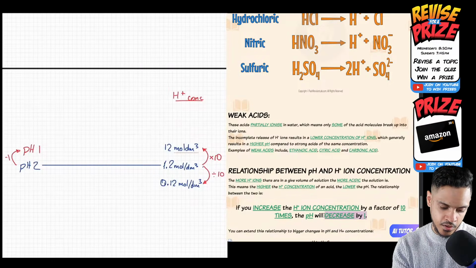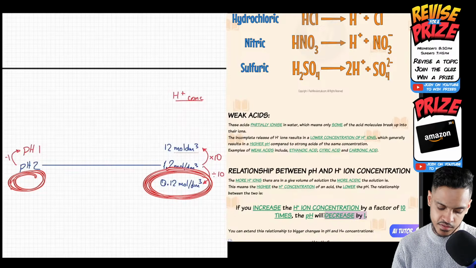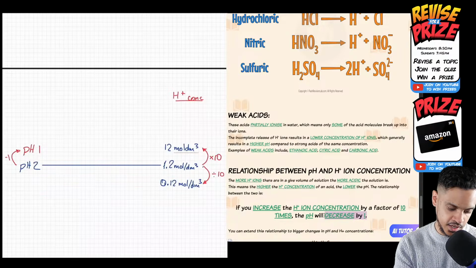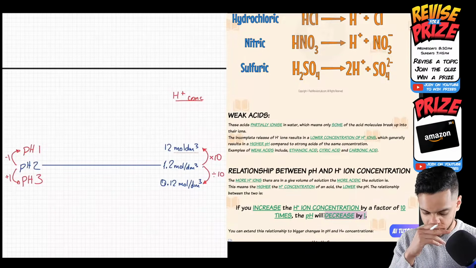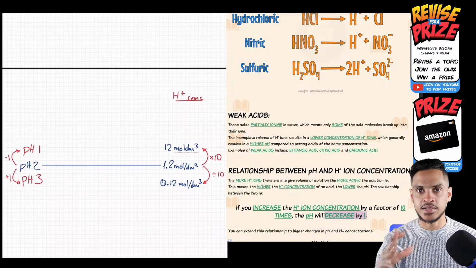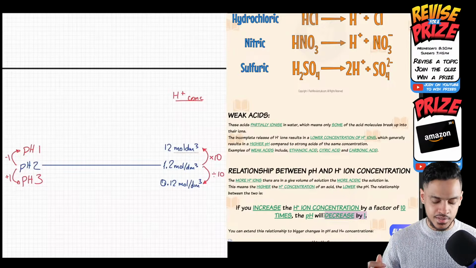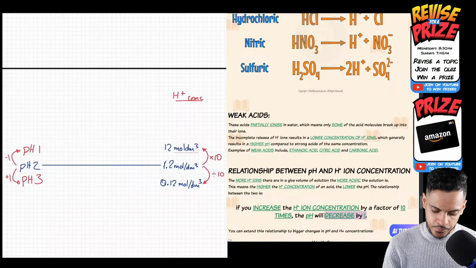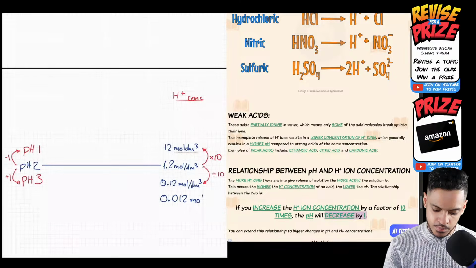What about below? If I decrease the concentration by a factor of 10, what would this pH be? It's going to be 3. You guys are getting it. Well done. The pH here would be 3. This is something people get confused with all the time, because you're multiplying one thing and then you're minusing the other side. So from this, you can basically work out the pH of anything. Let's say it goes to 0.012. What do you think the pH here would be?